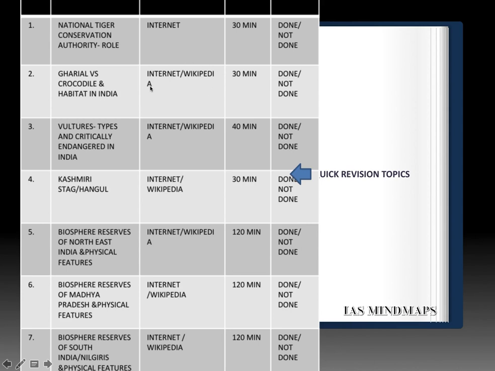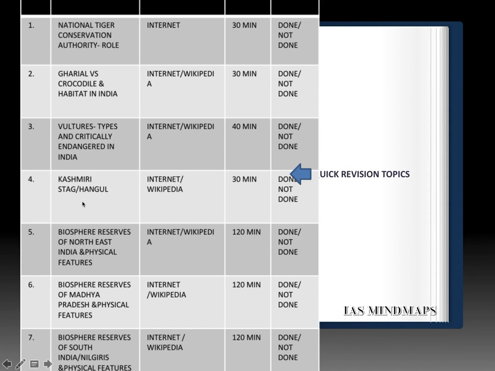Next, vultures, the types of vultures and basically the critically endangered species of vultures in India. So you have to focus over all the species of vultures, the first thing. Second thing, the species found in India. And third, the critically endangered species in India. Again, internet and Wikipedia.